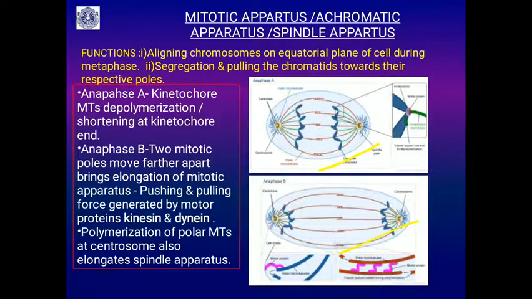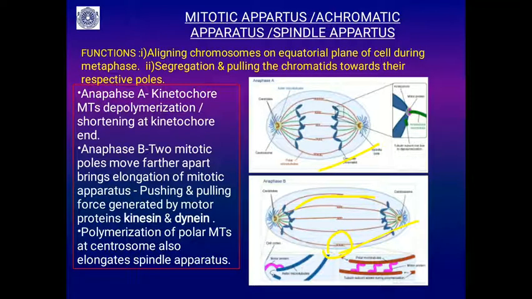During anaphase B, the entire mitotic apparatus elongates because of the polymerization of the polar microtubules, so you can see the mitotic apparatus being pulled. The pushing and pulling force is generated by motor proteins called kinesin and dynein. They act similarly to actin and myosin, which you have studied in muscle. Their pushing and pulling force further brings the movement of the chromatids towards their respective poles.